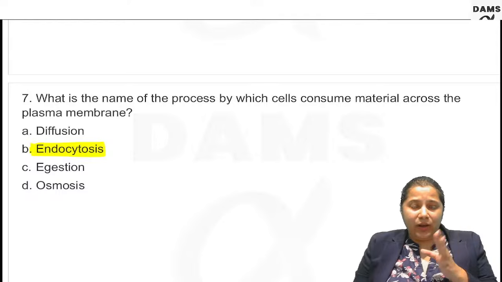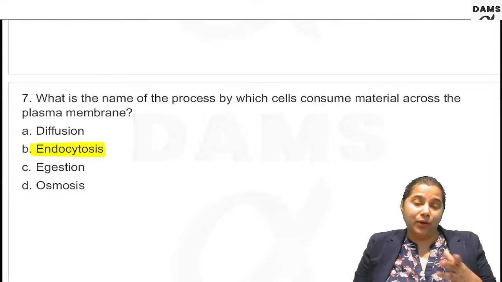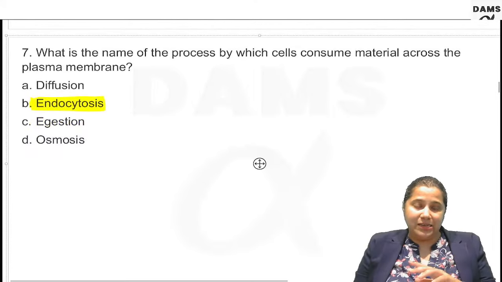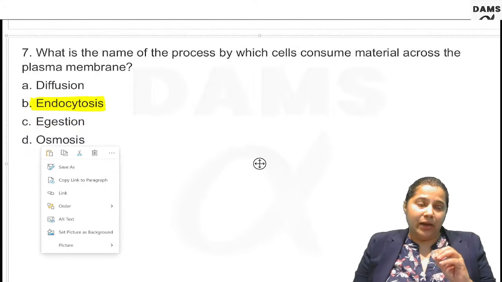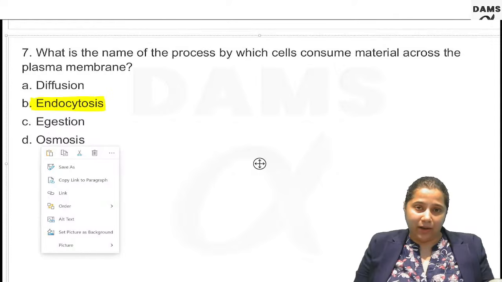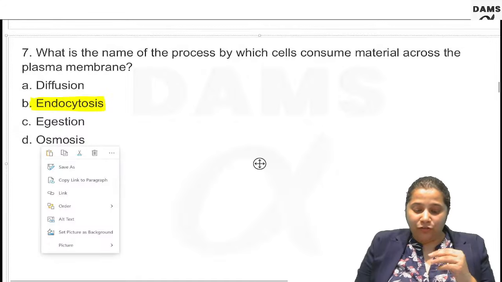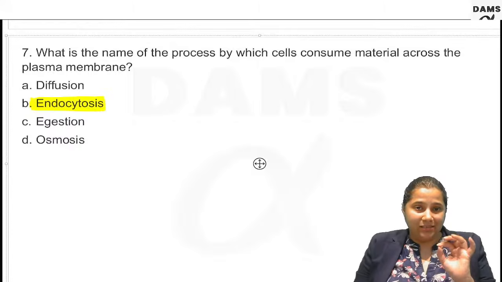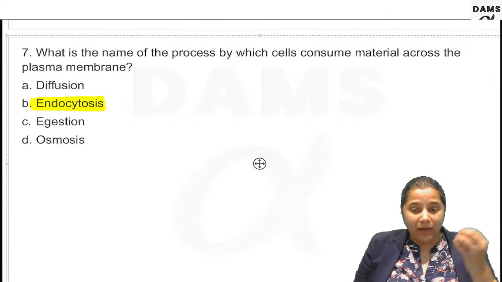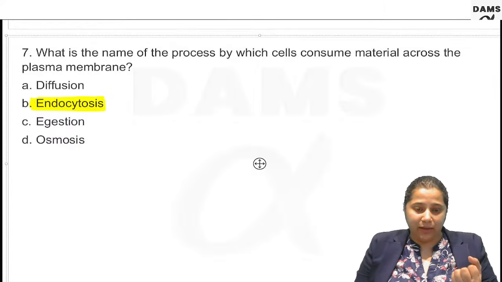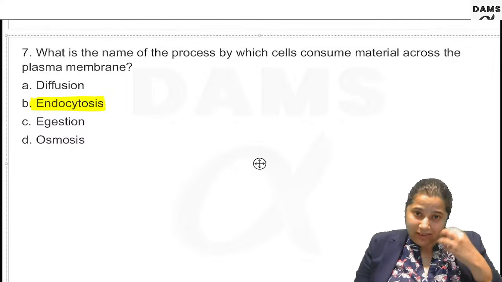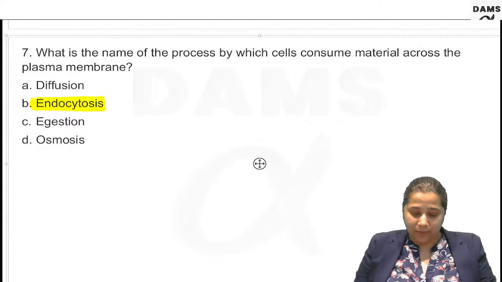Now there are various ways by which cell communicates on the outside. We will study this in detail under cell membrane, and the questions on the cell membrane will be covered in another video. But one of the major ways by which cell takes in the material is endocytosis, and the major way by which it exits is exocytosis.